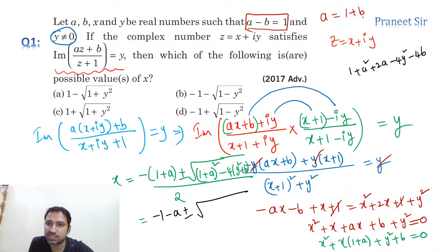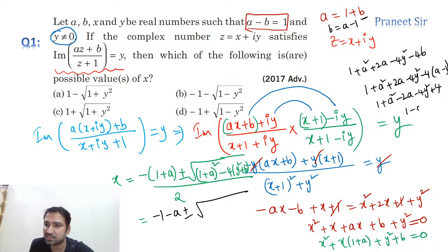So a is equal to, see here, b is equal to a minus 1. So in place of this, (1 plus a) square plus 2a minus 4y square minus 4 into, in place of b, can I substitute a minus 1? Let's substitute a minus 1, guys. a minus 1 I substituted. So I am getting how much? (1 plus a) square minus 2a minus 4y square minus of minus plus 4.